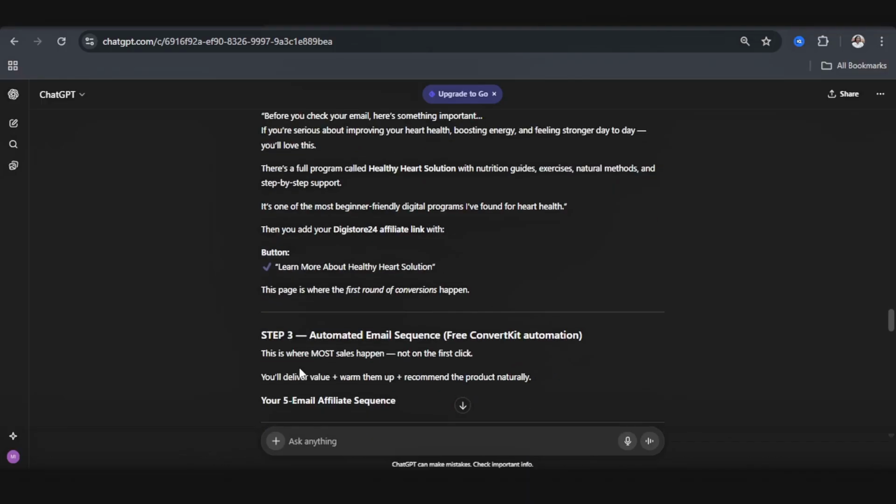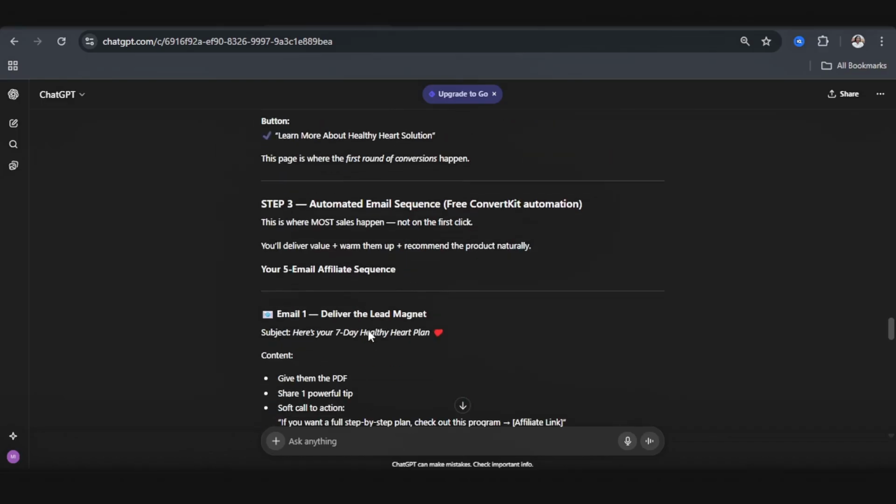Again, it's saying we're going to do automated email sequence using free ConvertKit automation. However, I kind of feel this is a bit more complex for an absolute beginner who's trying to use AI to build a step-by-step affiliate system. So what I'm going to do is tell AI to make it simpler. So I'm just simply saying make the funnel simpler.